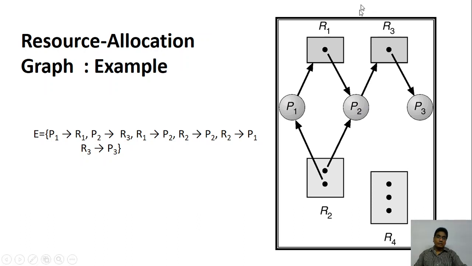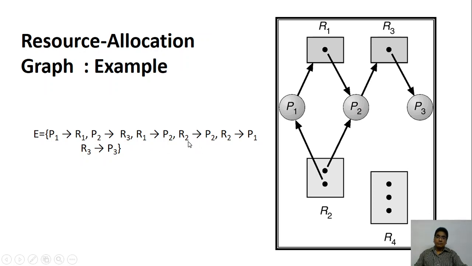Then let's look at the other scenario. P2 is making a request to R3, you can see over here. Next one, R1 is already assigned to P2. I have told you, R1 is already assigned to P2.